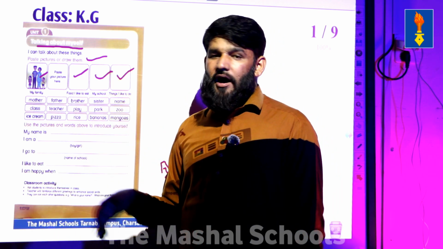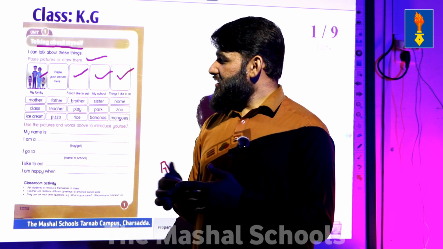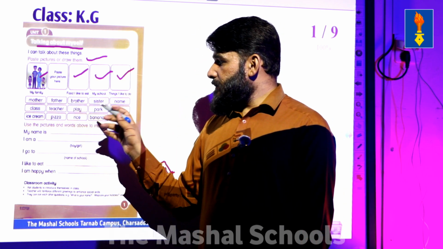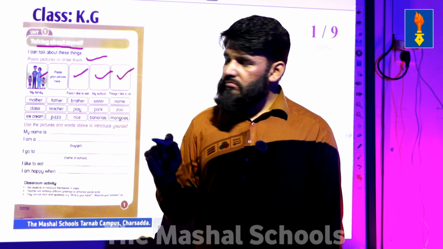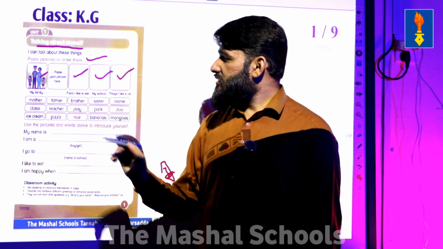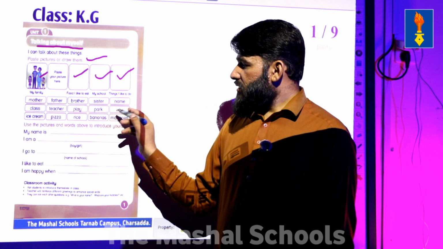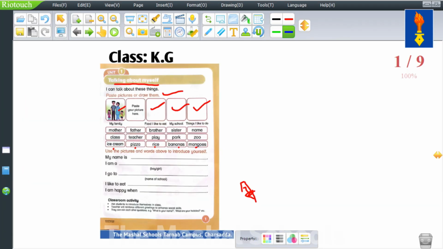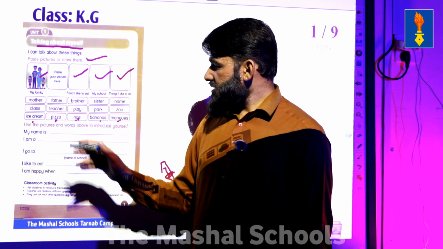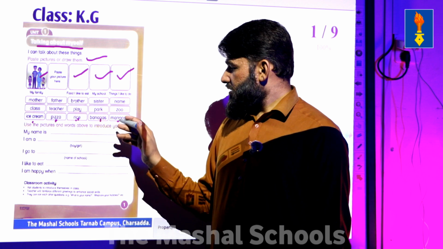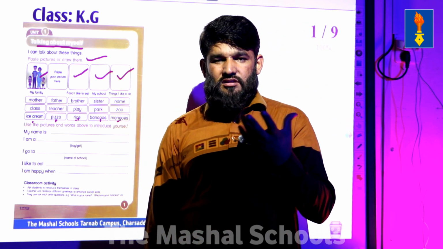For example, mother, father, brother, sister, name, class, teacher, play, park, zoo, ice cream, pizza, rice, banana, mangoes. These are some basic vocabulary that you can talk about in the initial stage.